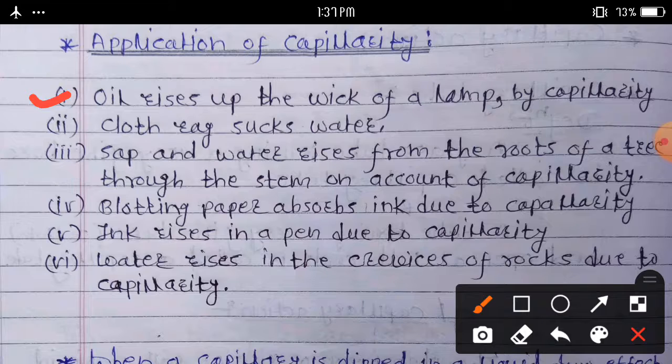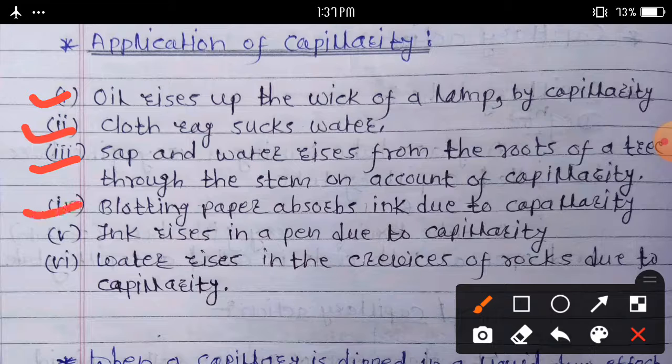Second application: cloth rags suck water. Third, sap and water rise from the roots of trees through the stem on account of capillarity.